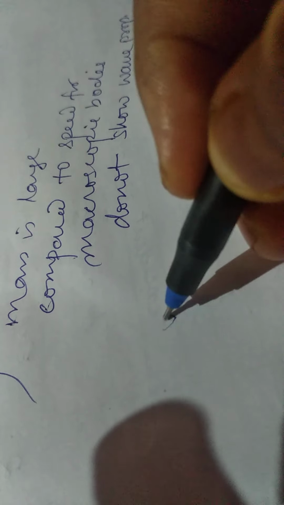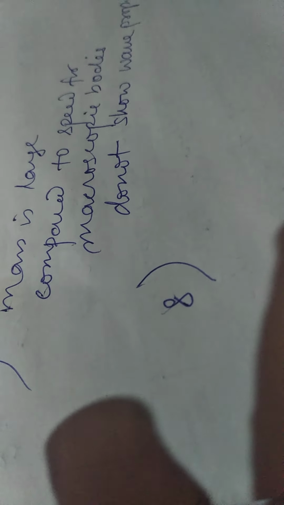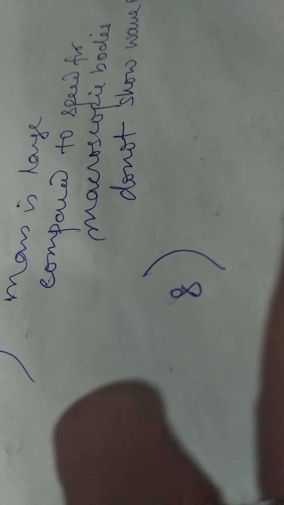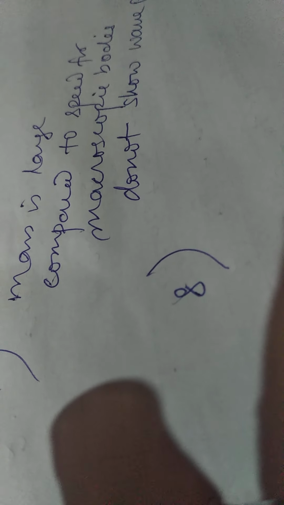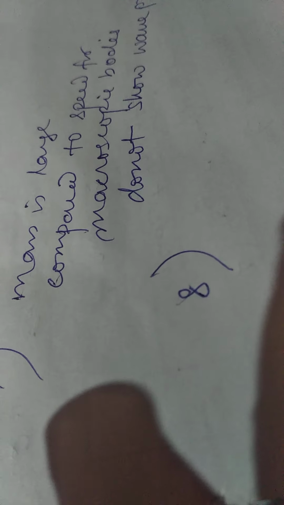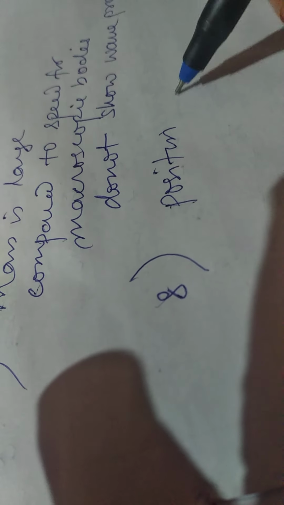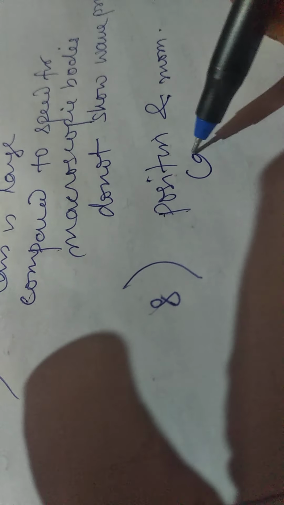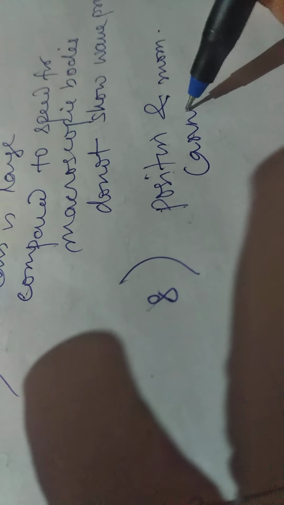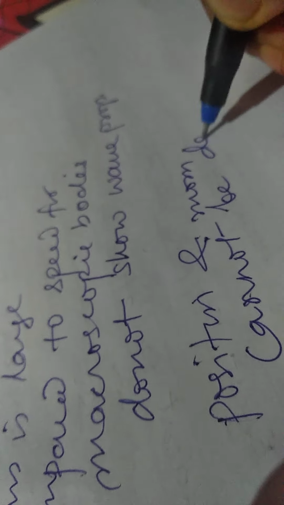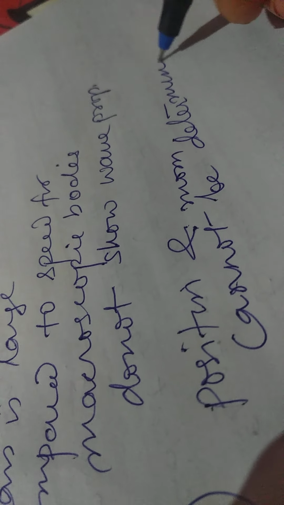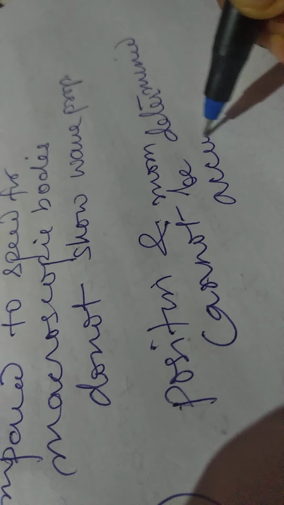And finally, we know Heisenberg's uncertainty principle, which we have studied in chemistry. It is impossible to measure both position and momentum of a moving particle at the same time accurately. Position as well as momentum cannot be determined accurately at the same time.